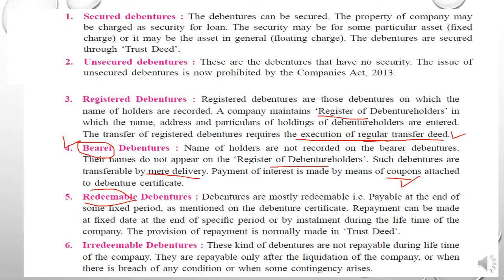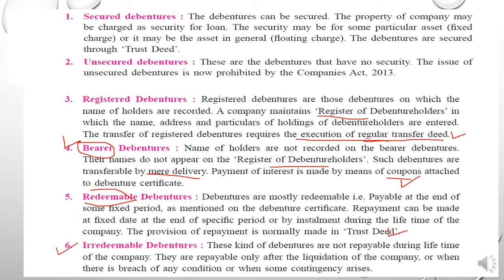Repayment can be made at a fixed date, at the end of a specific period, or by installments during the lifetime of the company. The provision of repayment is normally made in the trust deed. So the trust deed is the rules and regulations for the debenture, student. Okay, so on that basis the debenture capital amount will be paid back.